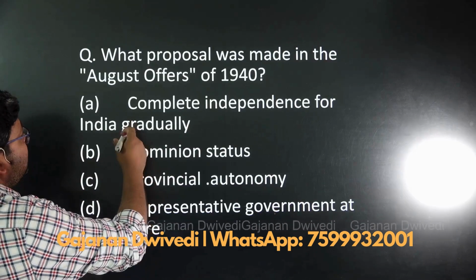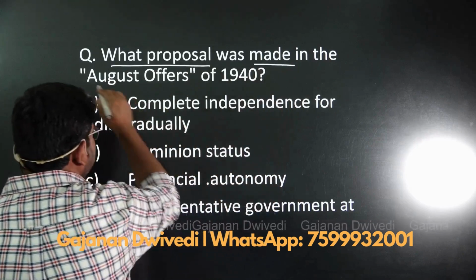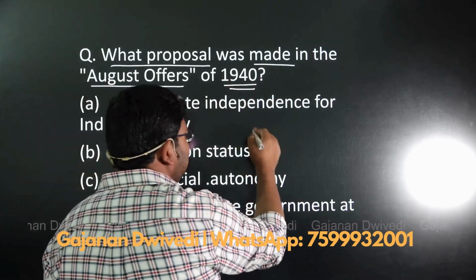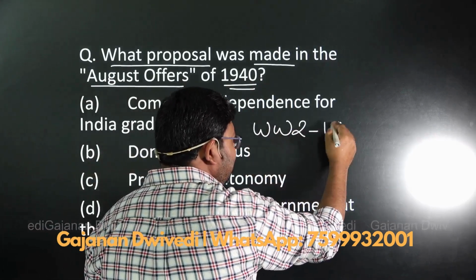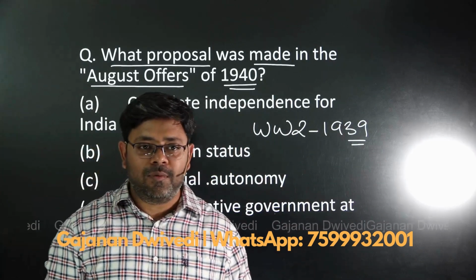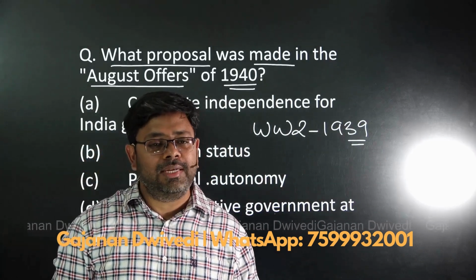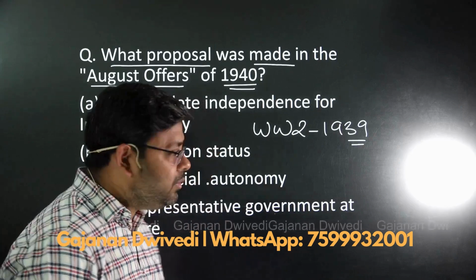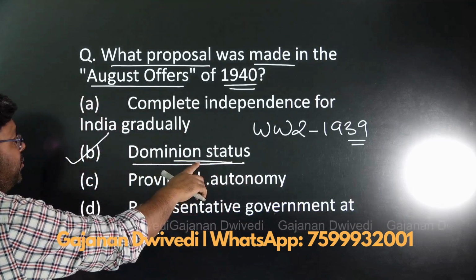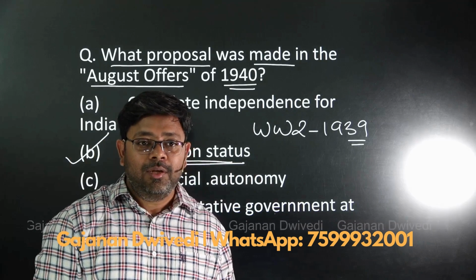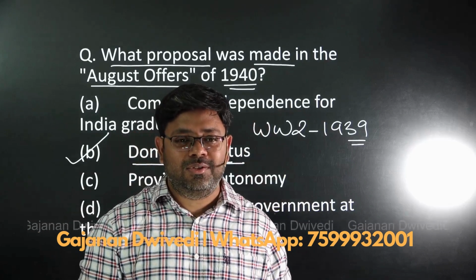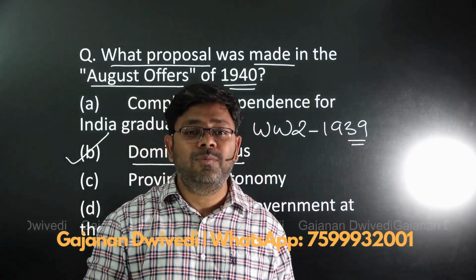Then the next question says, what proposal was made in August of 1940? Now understand a simple thing: the Second World War started in 1939, and the British were under pressure to give more political reforms to Indians. So they came up with the August Offer in 1940. What did they propose? Not independence, but dominion status. When they proposed dominion status, Congress rejected it because, remember, in 1929, in the famous Lahore session, Congress had already demanded Purna Swaraj or